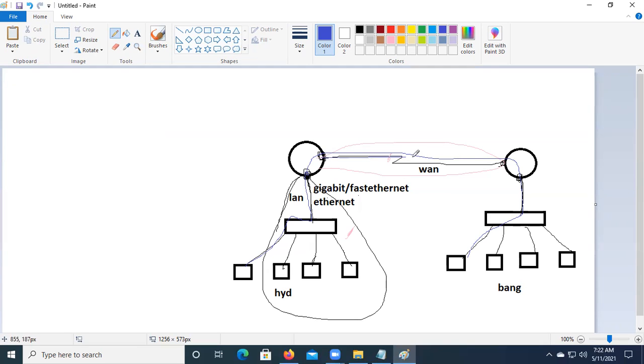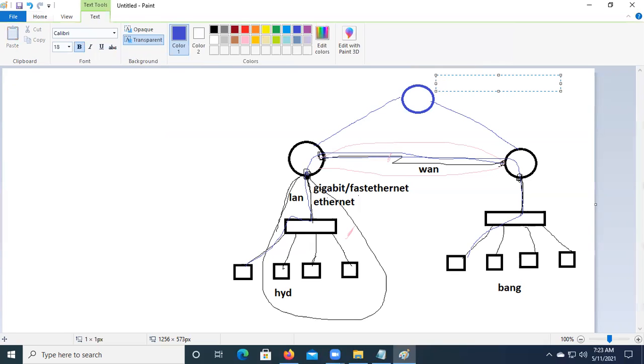Here there is only one path. When there is one path, we choose that path for forwarding. Consider I have one more network to connect from Hyderabad to Bangalore. I can connect even from Chennai, meaning I have one more branch connecting from Chennai.